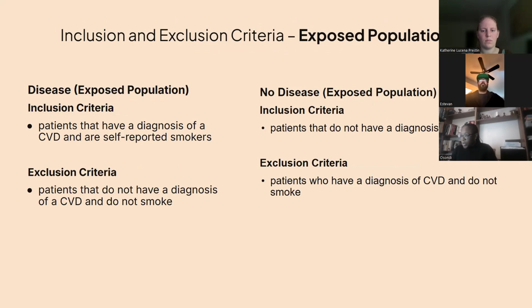The no disease population will be selected from the exposed population, and the inclusion criteria will include patients that do not have a diagnosis of a CVD. Exclusion criteria would include patients that have a diagnosis of a CVD and do not smoke.